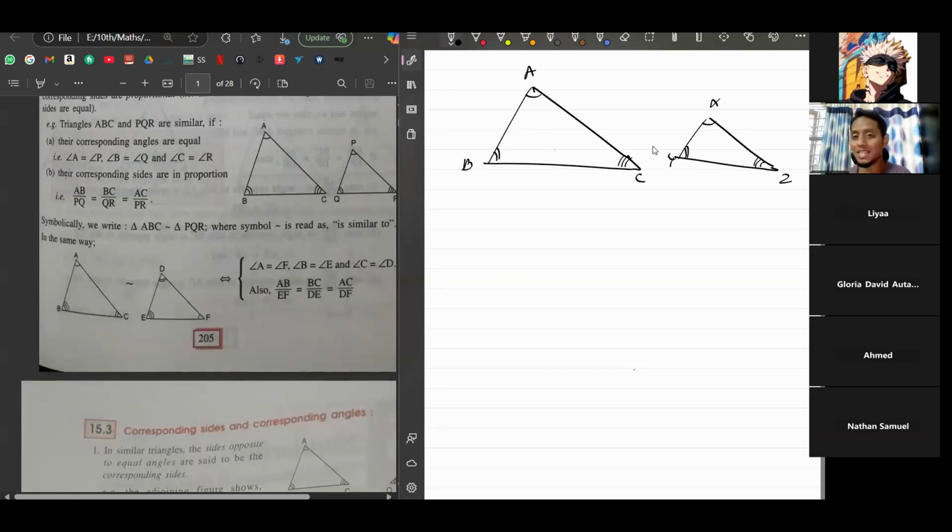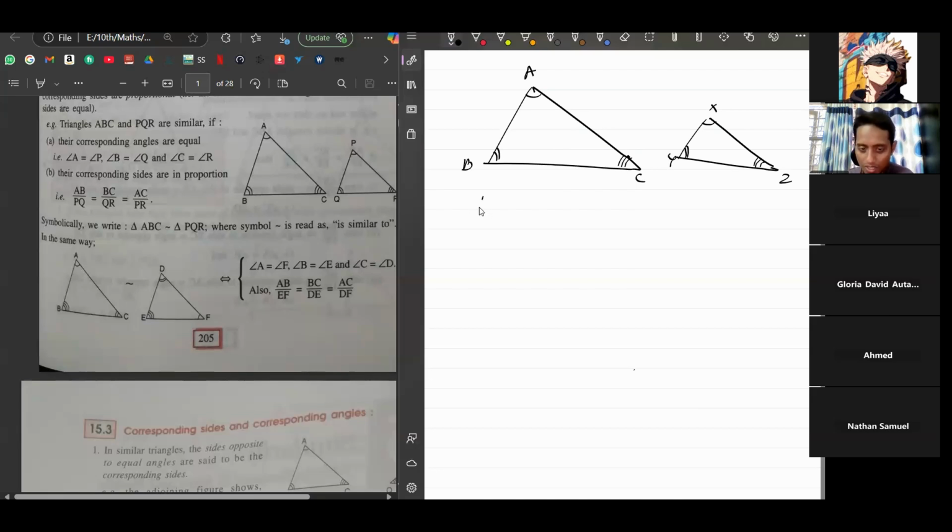Now, how are the sides related to each other? How is AB related to XY? Will AB and XY be equal? They won't be. AB upon XY, they'll be proportional to each other. We'll see what proportional means. Now, AB and XY are called corresponding sides. Angle A and angle X are called corresponding angles. Corresponding means matching. Which is the side corresponding to AC? XZ. Which is the side corresponding to BC? YZ. These corresponding sides will not be equal, but they'll be proportional.